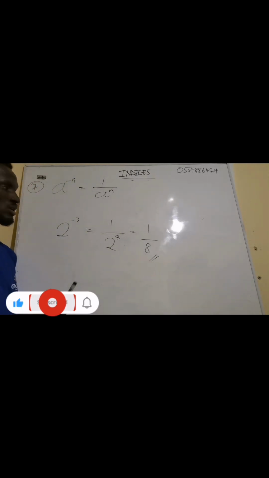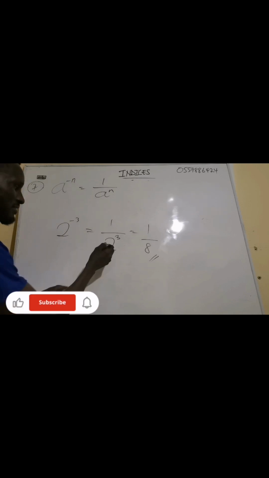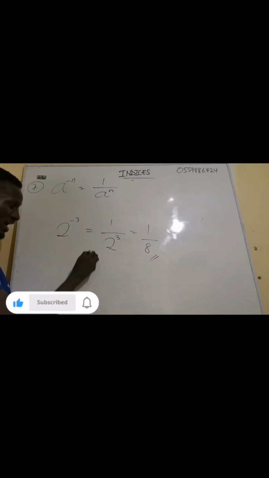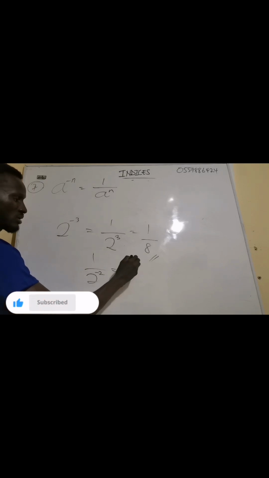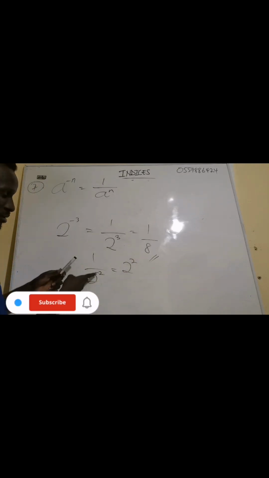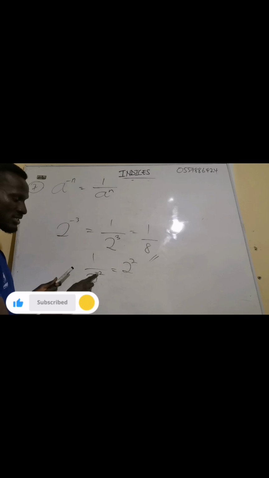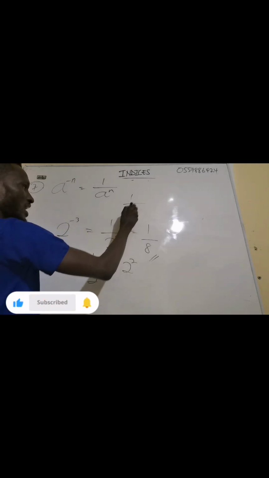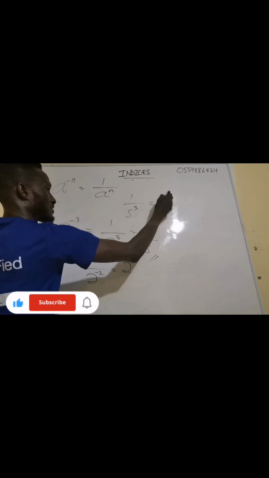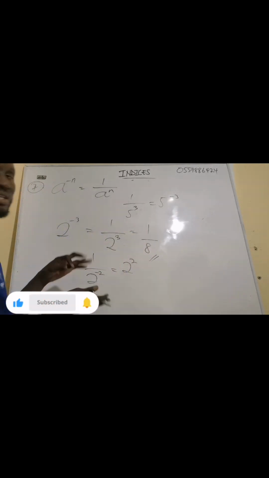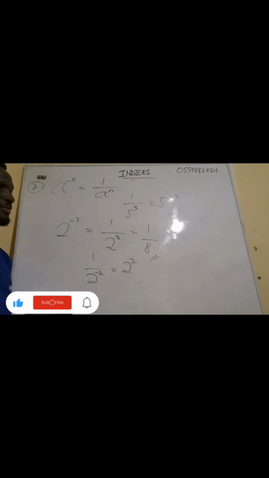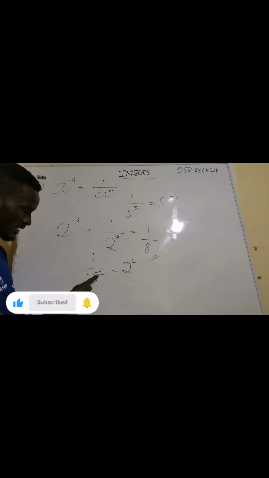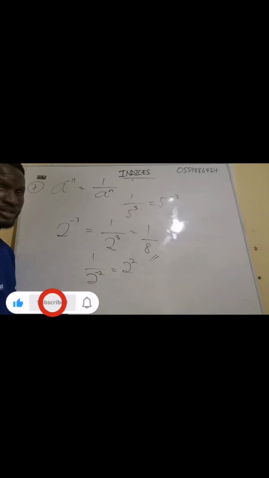Very simple. So you need to understand it. The same way, if I have 1 over 2 exponent negative 2, I will change it to 2 exponent what? 2. Because the moment it comes up to become an index form, the sign will change. If I have 1 over 5 exponent 3, then this gives us 5 exponent negative 3. The vice versa also works very well. Don't forget, here is negative, so when it comes out, it becomes 2 exponent 2, which is 4.